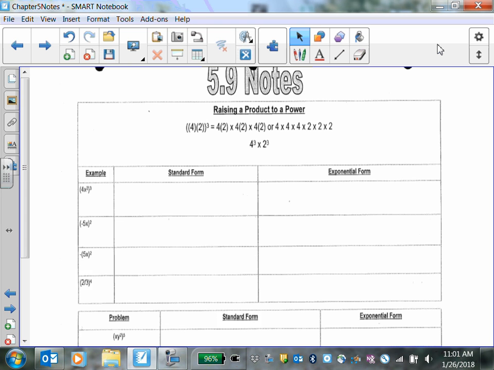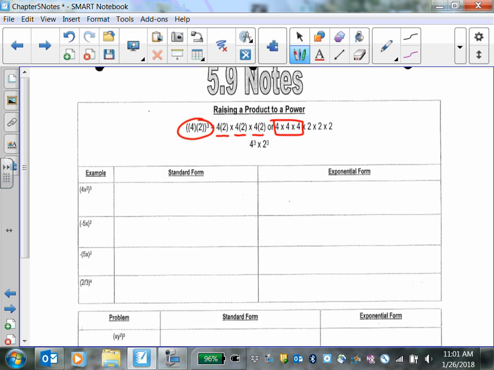So we're raising a multiplication problem to a product. Does everybody understand this? Yes. Okay. In my example, it's 4 times 2 raised to the third power. So basically, 4 times 2, 4 times 2, 4 times 2, 3 times. Everybody with me? Another way to write that would be 4 times 4 times 4